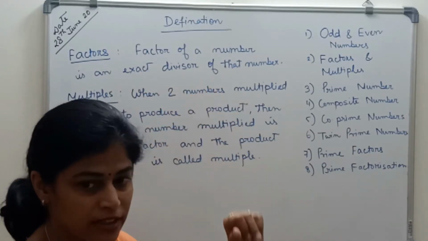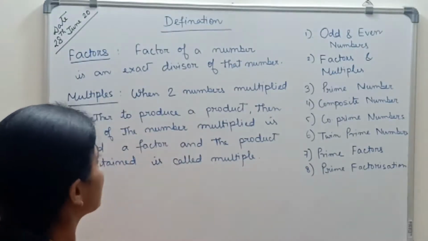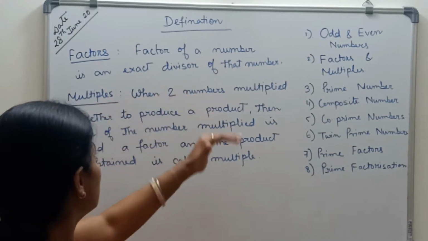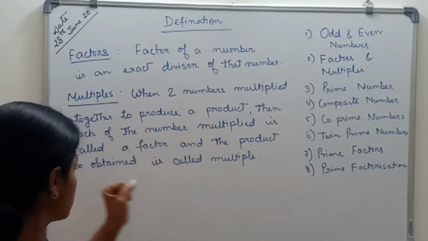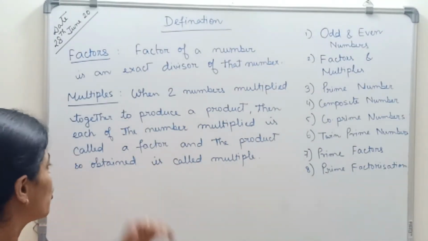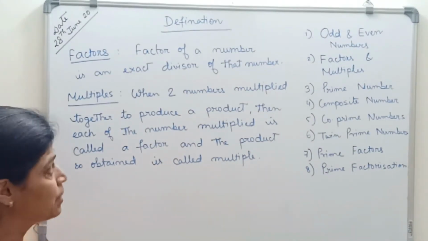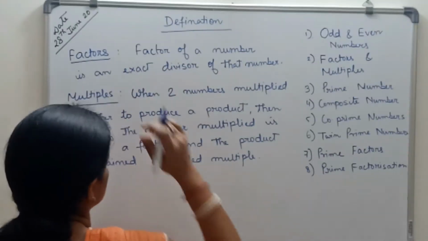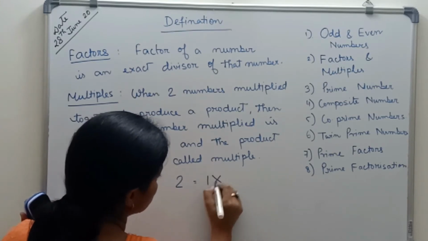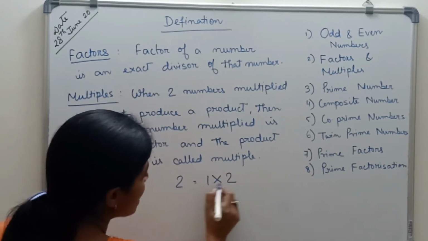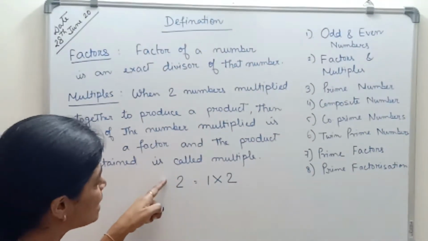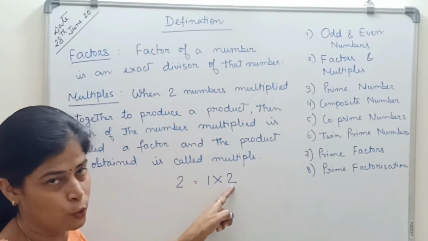Factor of a number is an exact divisor of that number. And what are multiples? When two numbers are multiplied together to produce a product, then each of the numbers multiplied is called a factor and the product so obtained is called a multiple. Now what is the difference between factors and multiples? Suppose I take 2, I can write 2 is equal to 1 into 2. So 1 and 2 are the factors and 2 is the multiple of 1 and 2.